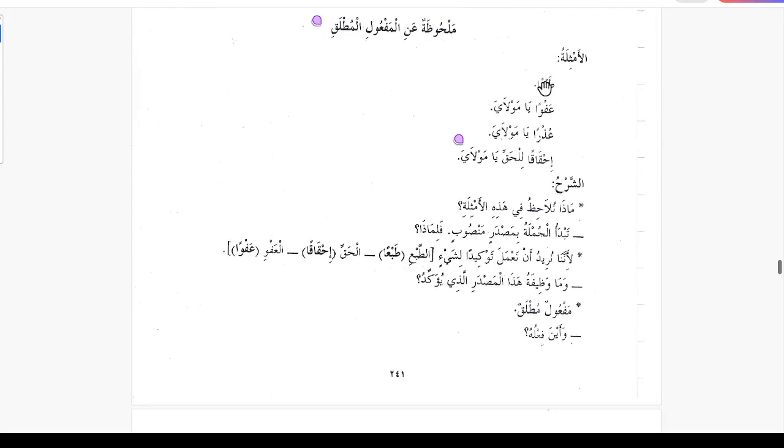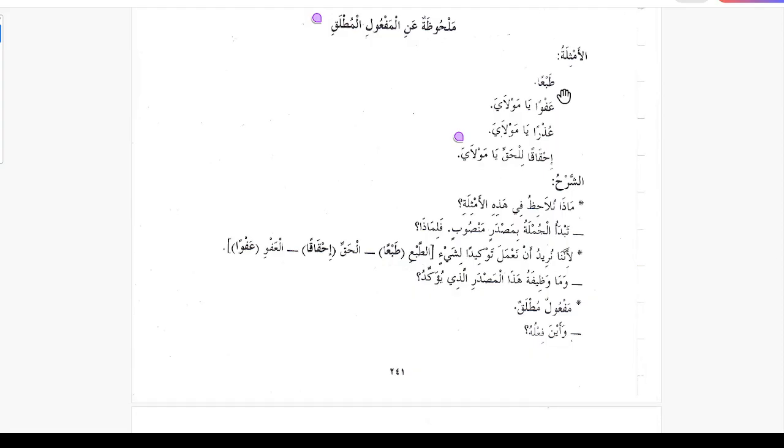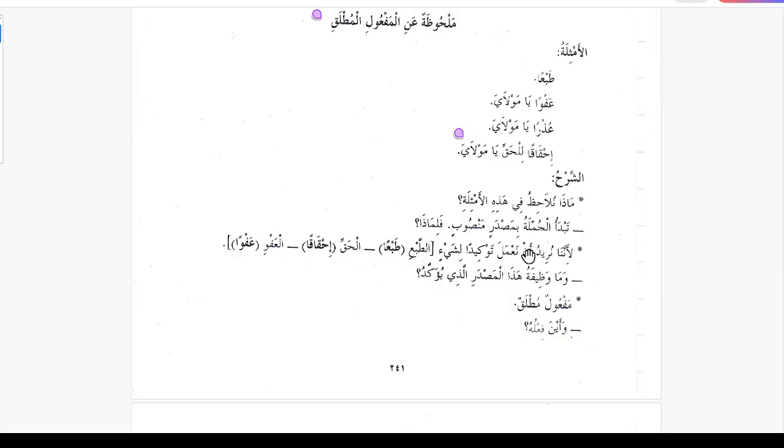So now we see the masdar, but we don't see the verb here. So what is that? Asharhu, the explanation. Maza nulahizu fi hazihil amsilati, what we notice in these examples. Tabda al-jumlatu bi masdiri mansubin, the sentence starts with a masdar which is mansub. Falimaza, and why is that?